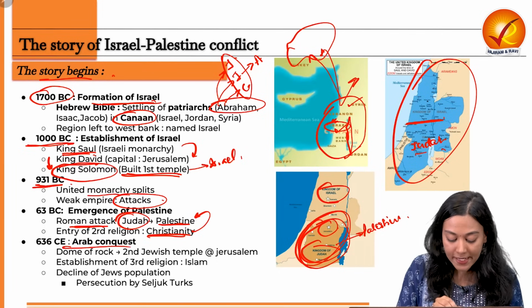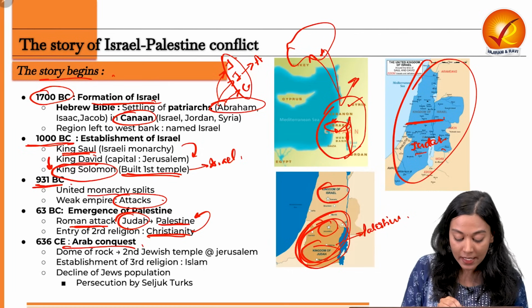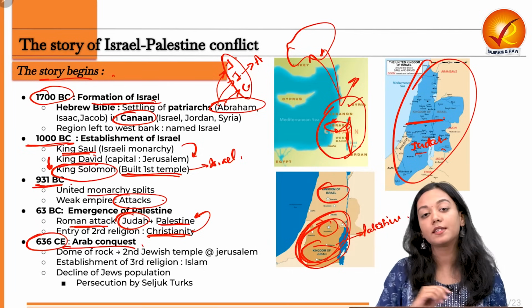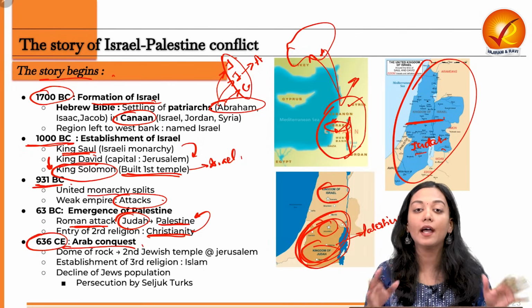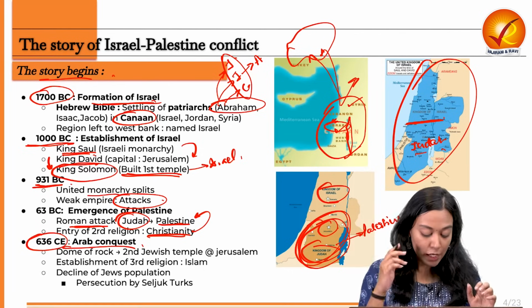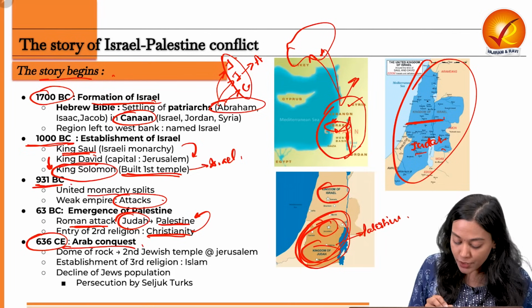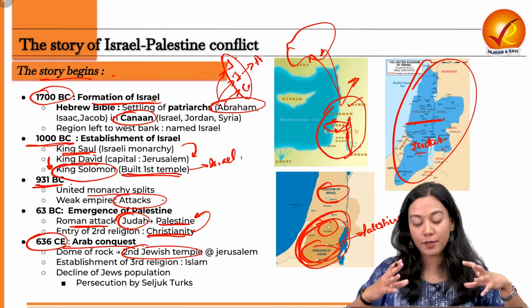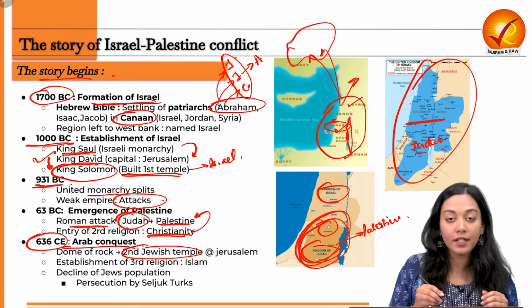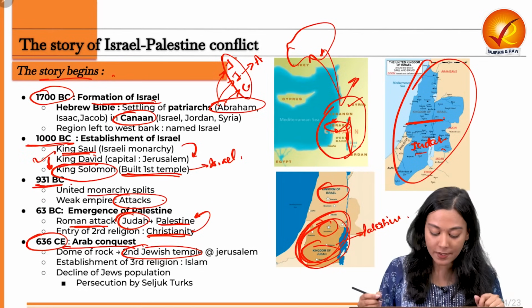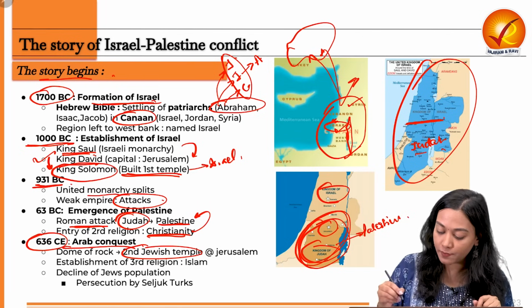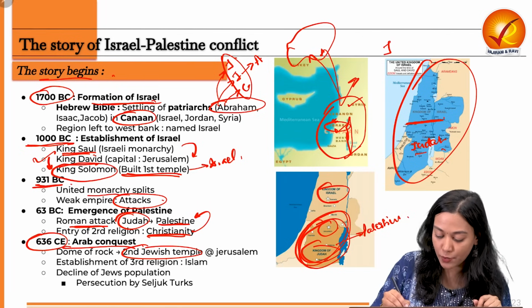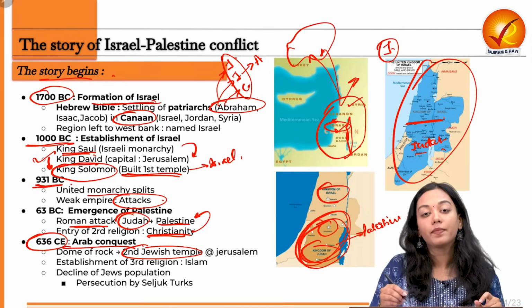Now, when the second Arab conquest happens in 636 CE, the entire geopolitics changed. There were Jewish temples, as we have seen, established by King David and his successors, a lot of them in Jerusalem.